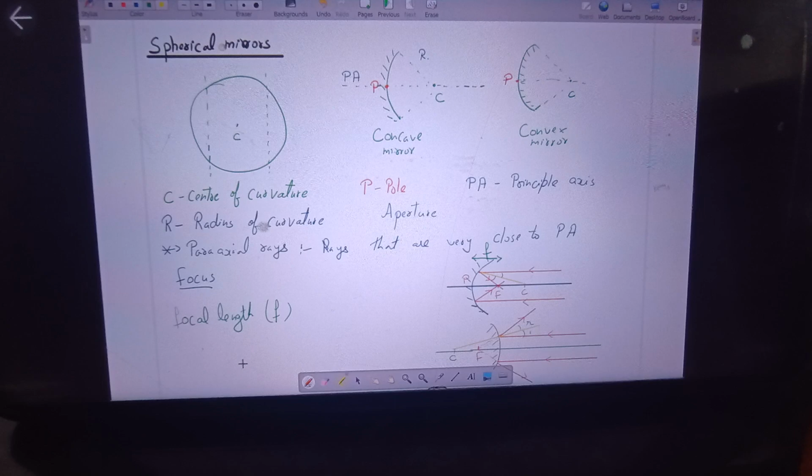Then we have the relation between radius of curvature and focal length. R equals 2f is the relation between radius of curvature and focal length, which is always true for a spherical mirror in the case of paraxial rays, because we are discussing paraxial rays. This relation is always valid in the case of a spherical mirror.